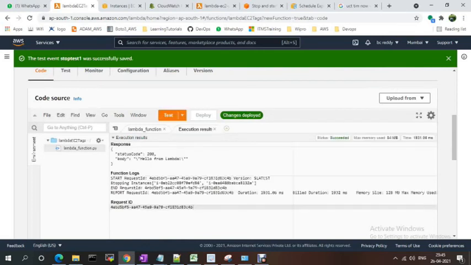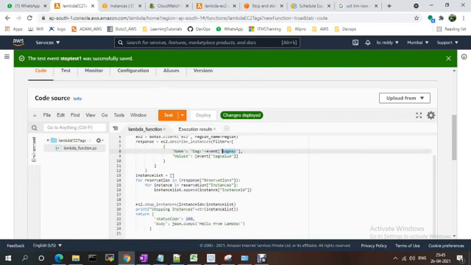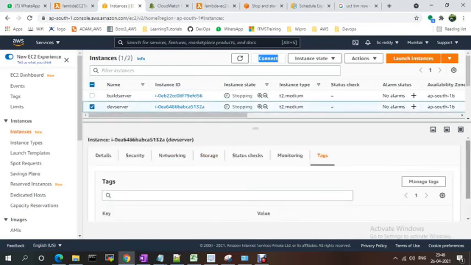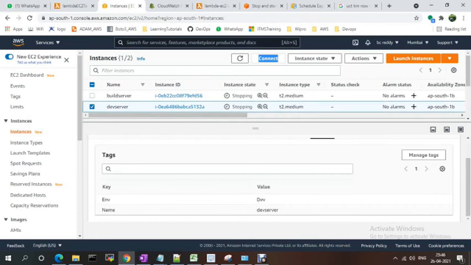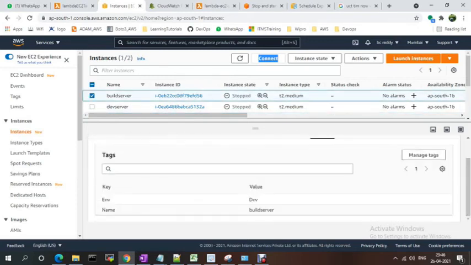See, my function succeeded, I didn't see any error. Indentation is very important in Python Lambda functions, so you need to be careful. If you have any spacing or indentation issues, you will get errors. Now I need to check my instances. See, it is stopped. Both have environment dev in the tags, that's why they are stopped.